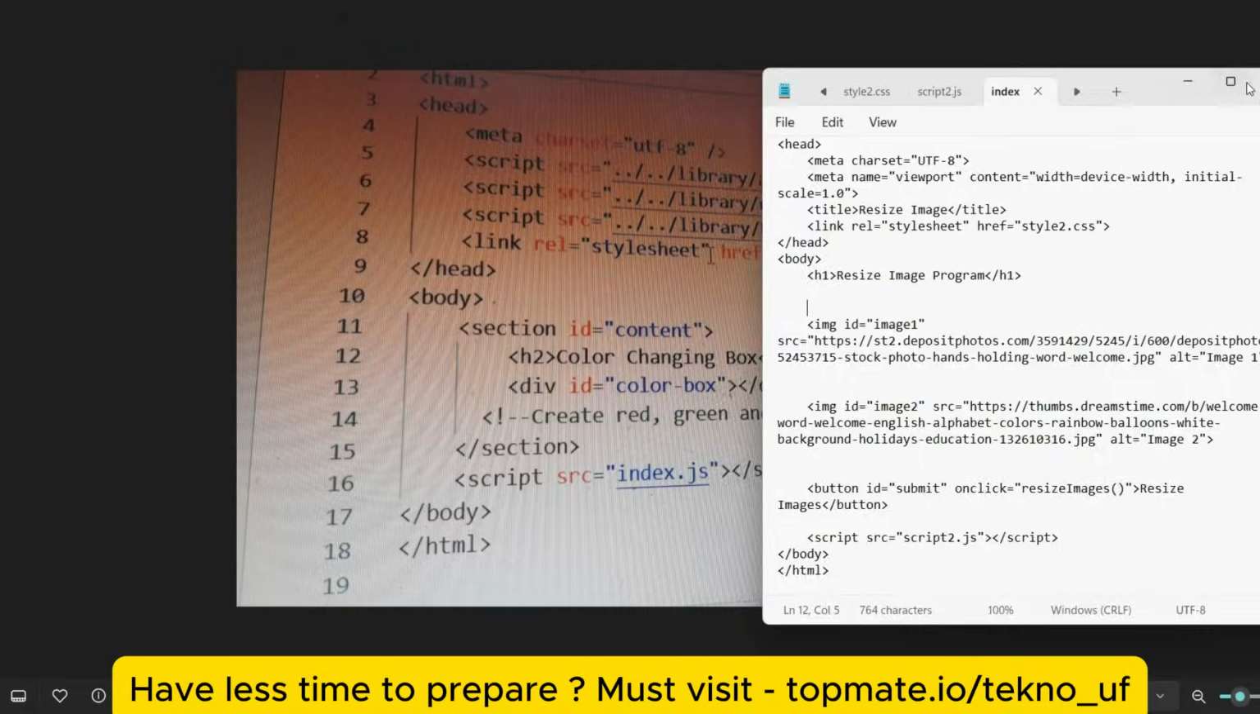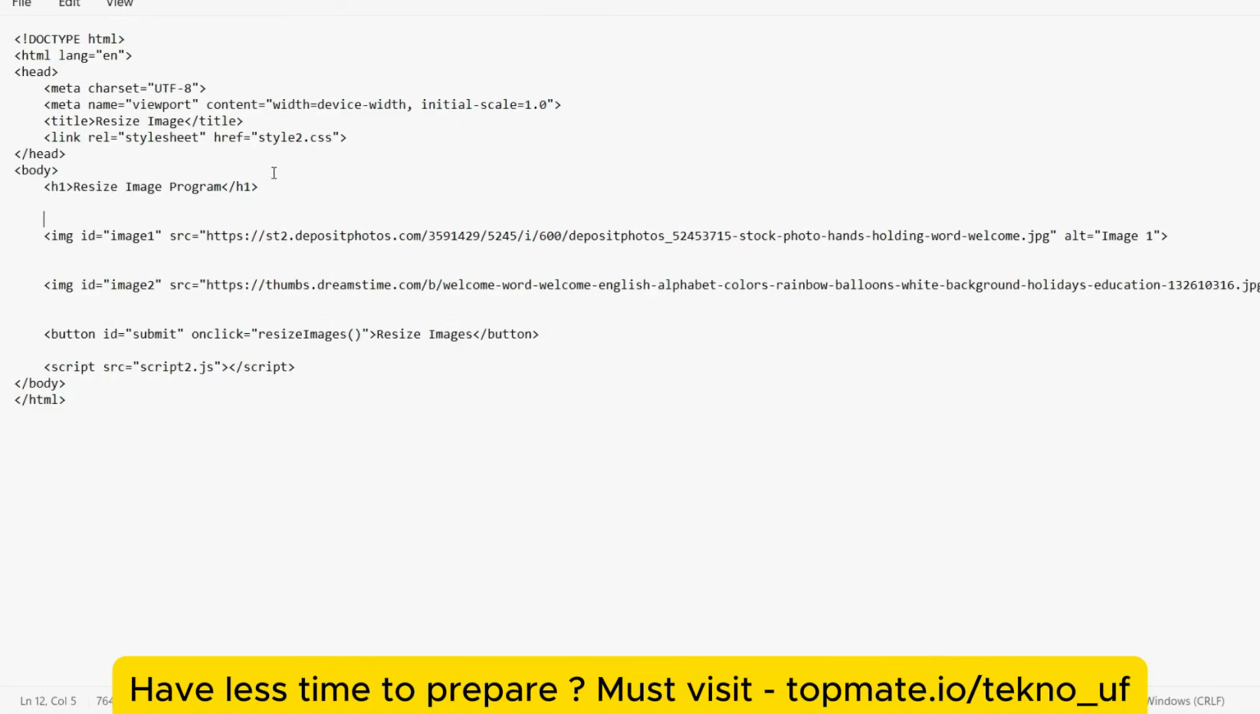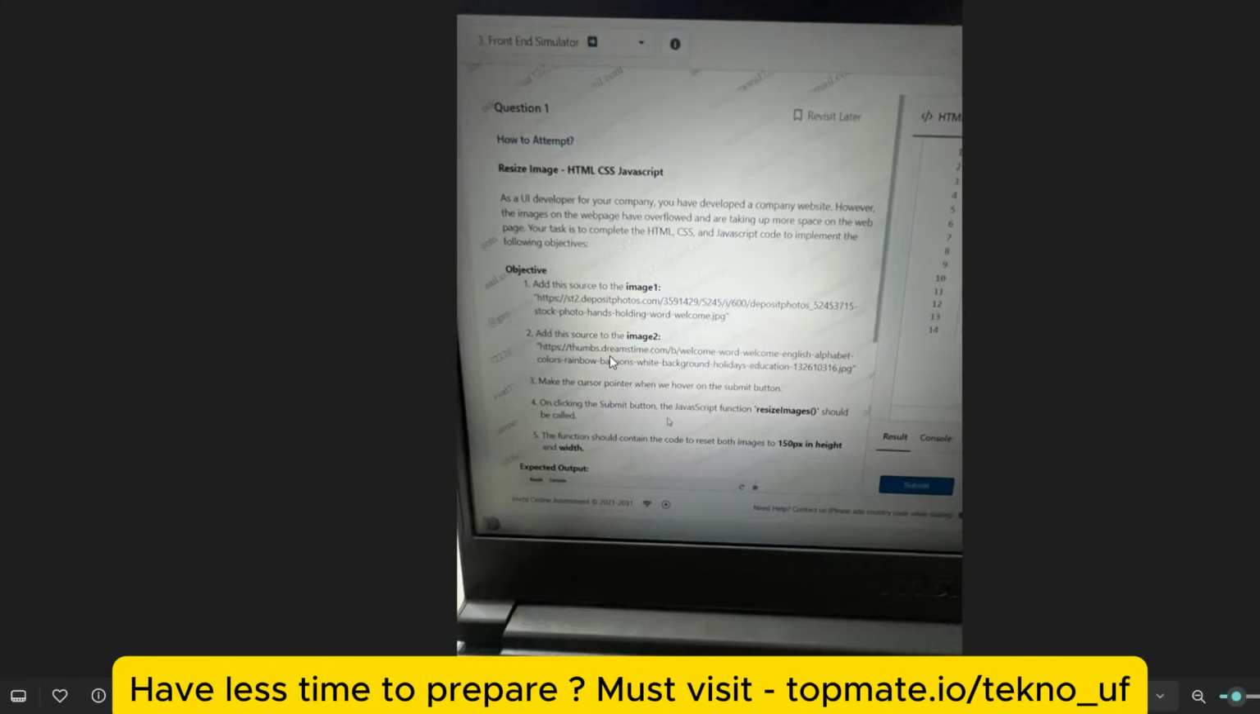At first let me start with the HTML page. This was already written, and I have written the resize images program. Then we have been given one source, that is this. We have been given this image source, and we have added it in the image tag. We have given the IDs image1 and image2. We have given the second image link, whatever we have been given here as the image2 source. We have just copied that.